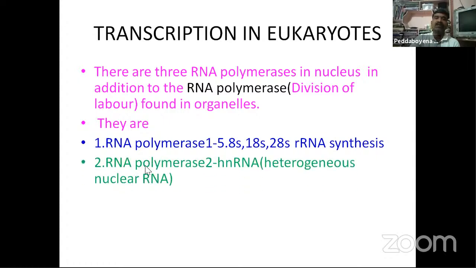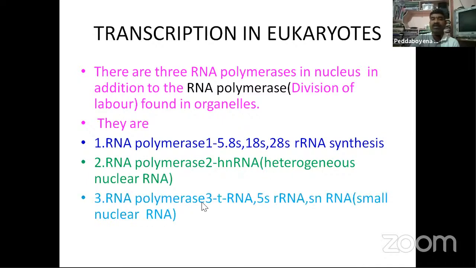The second one is RNA polymerase 2, which synthesizes heterogeneous nuclear RNA, hnRNA. The third one is RNA polymerase 3, which synthesizes tRNA, 5S rRNA and snRNA, where sn means small nuclear RNA. So these 3 types of RNA polymerases are there. Very, very important. First remember it: RNA polymerase 1 synthesizes 5.8S, 18S and 28S rRNA.